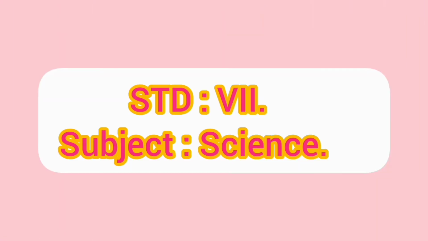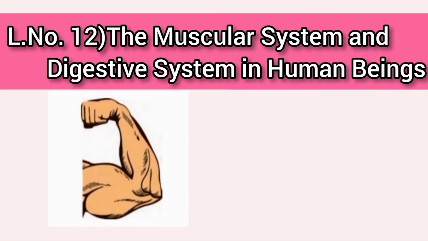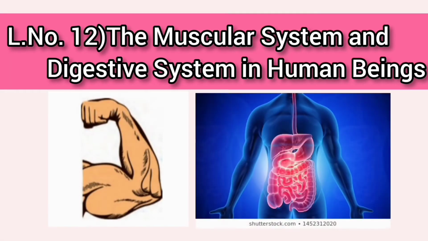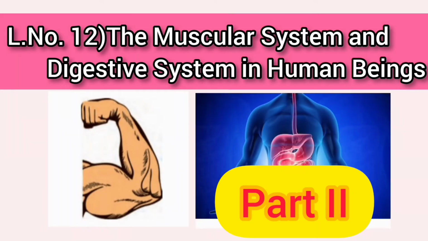Today we'll learn Standard 7 Subject Science: the muscular system and digestive system in human beings. Students, now let us continue the same lesson in part 2. Children, in this part we'll learn in detail about the digestive system.